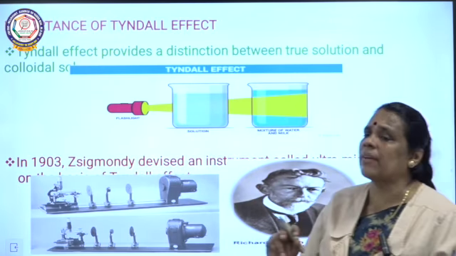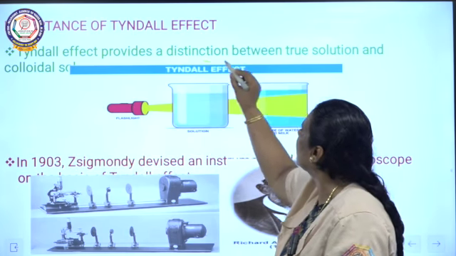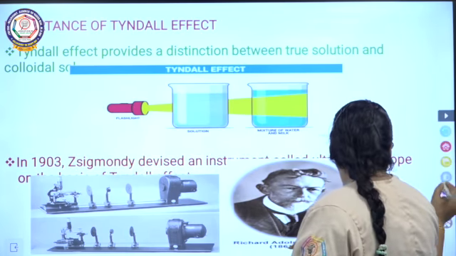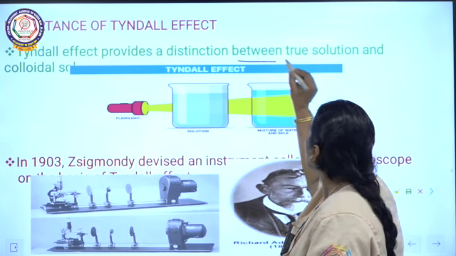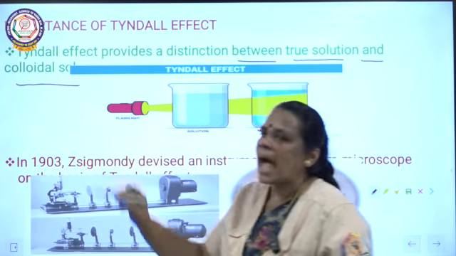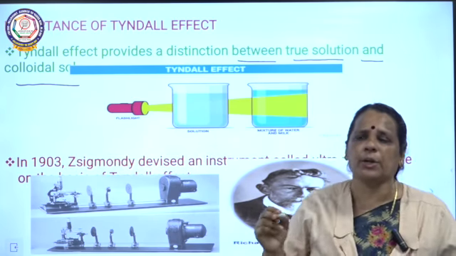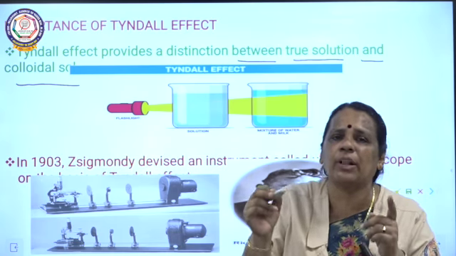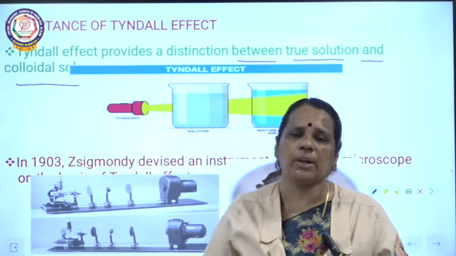And the importance of this Tyndall effect: it provides a distinction between the true solution and the colloidal solution. When a beam of light is allowed to pass through the colloidal solution, as I already told you, scattering of light by the colloidal solution takes place, whereas in the case of a true solution it is not possible.